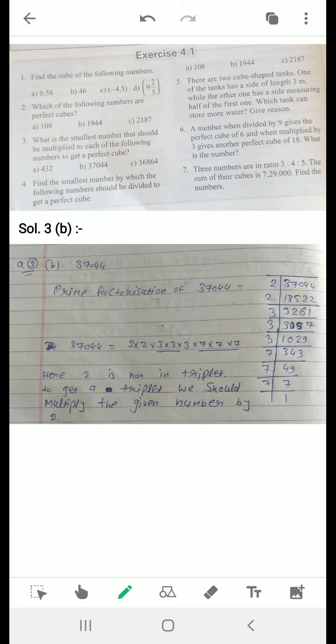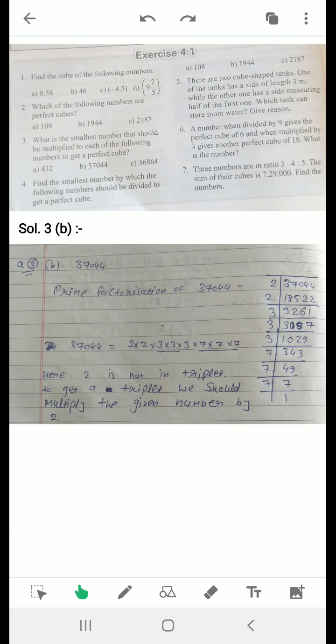But students, listen, if you find the prime factors of 108, it will be 2 multiply 2 multiply 3 multiply 3 multiply 3. Here you will see that the 3 is in the form of a triplet, but 2 is not in the form of a triplet. Okay, so 108 is not a perfect cube. This type of example I have also explained in my previous video. If you have any doubt, you can watch that video again. Otherwise, ask me again, I will send the video.